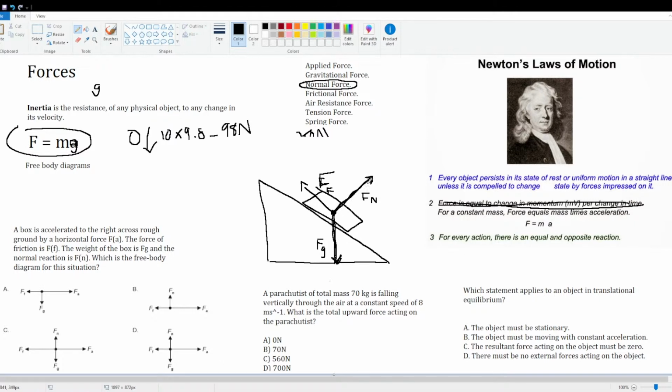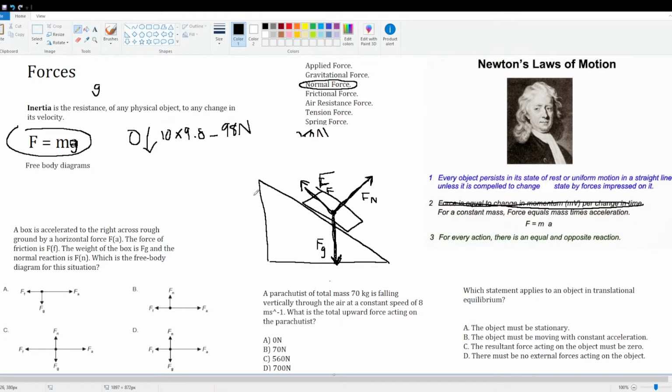The normal force and the gravitational force should be the same, because remember, the normal force is a reaction force, so they're going to be equal, definitely. Now the frictional force I've just left as this. Don't ask me why, but that's quite large for a frictional force. But it's just a demonstration. It's just an example of what a free body diagram looks like.